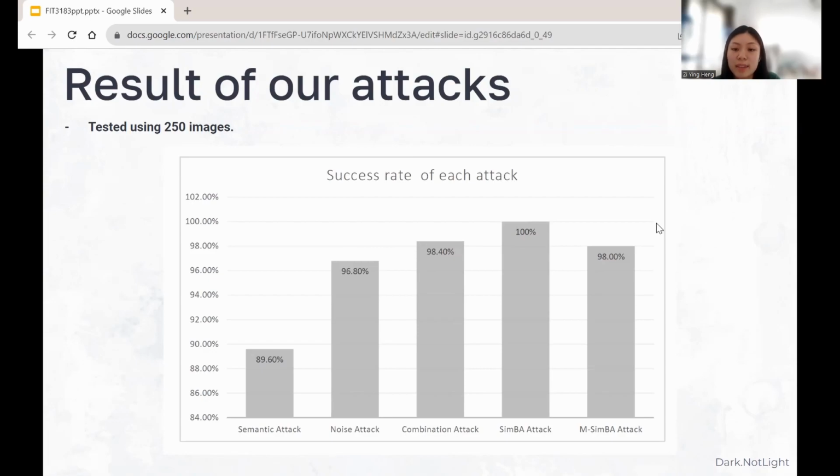SimBA, our black box attack, exhibits remarkable success with a perfect 100% rate. Lastly, our modified SimBA, MSimBA, achieved a commendable success rate of approximately 98%. So from the result of these 5 attacks, we can observe that more complex attacks have higher success rate.